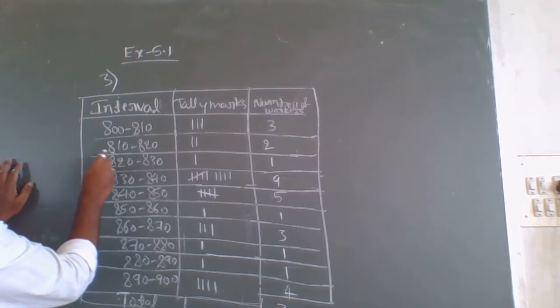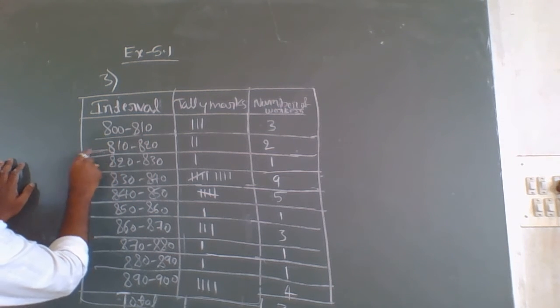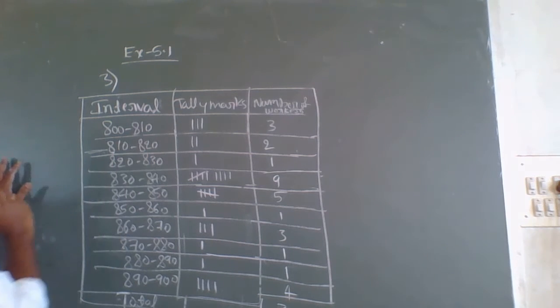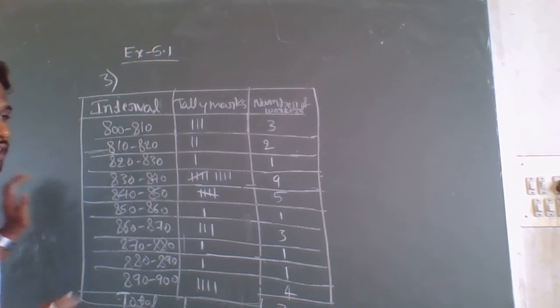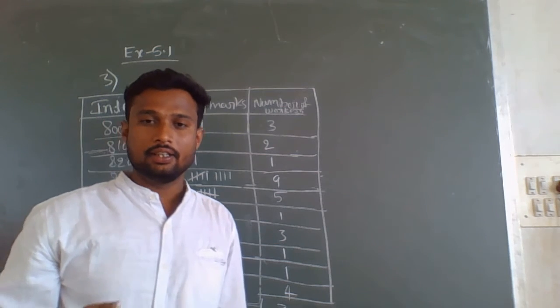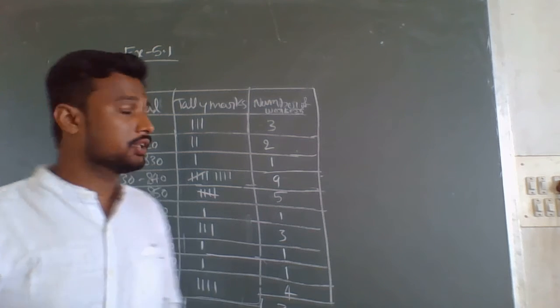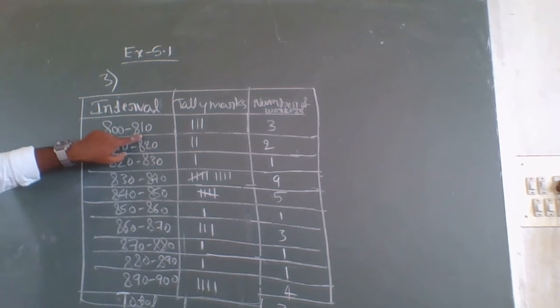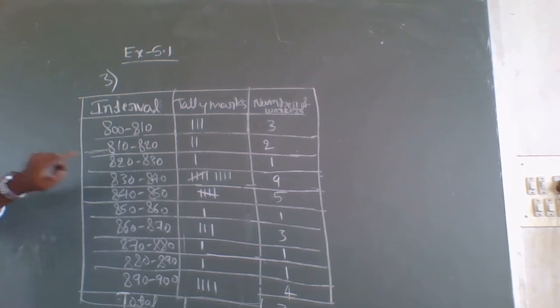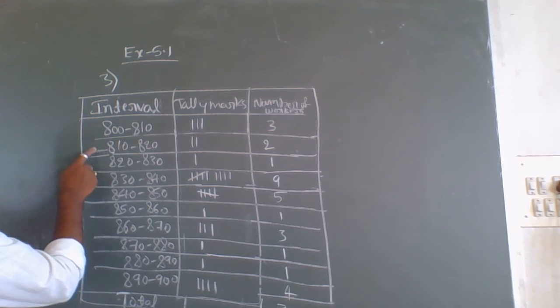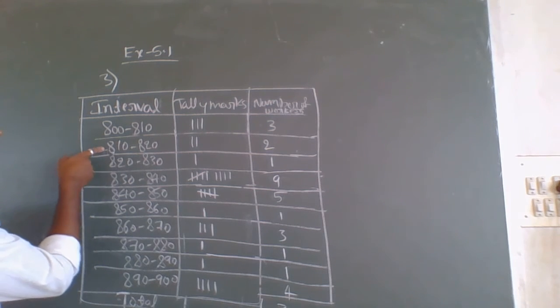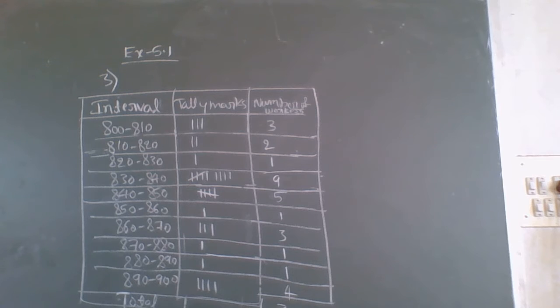Listen carefully. 810 is there in both groups, 800 to 810 and 810 to 820, but we should consider him in the second group only, that is, from 810 to 820 only.